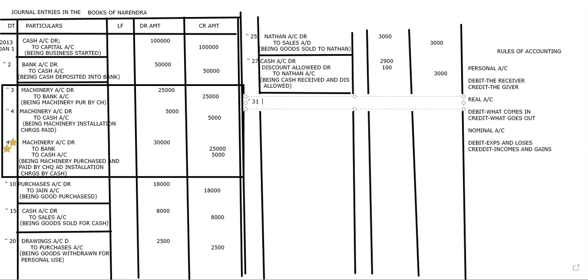Paid means expenses. Expenses come on which side? Debit. So salary should be on the debit. Salary account debit to bank account. How much? 1,000. Being salaries paid by check, to bank account.